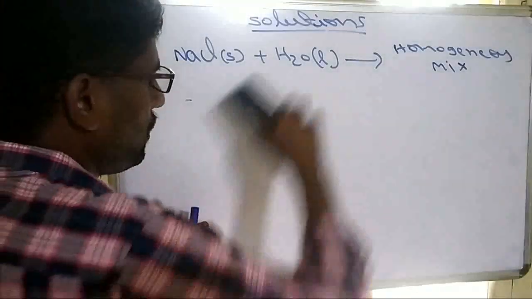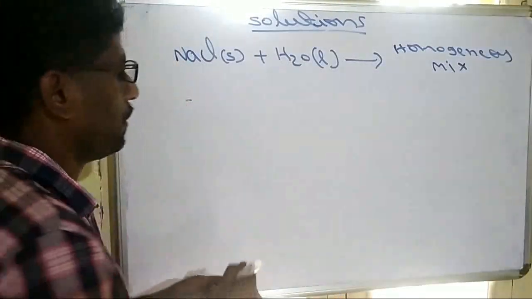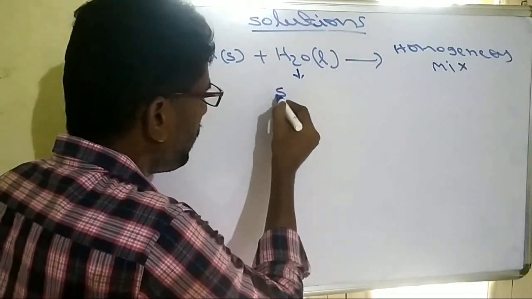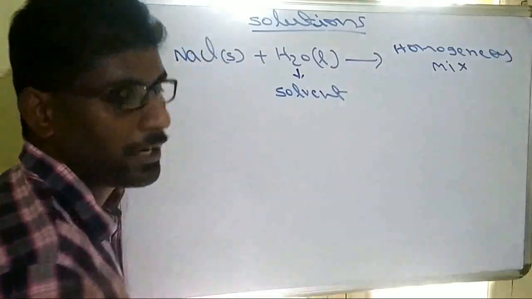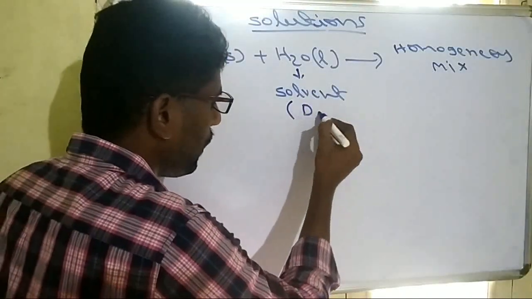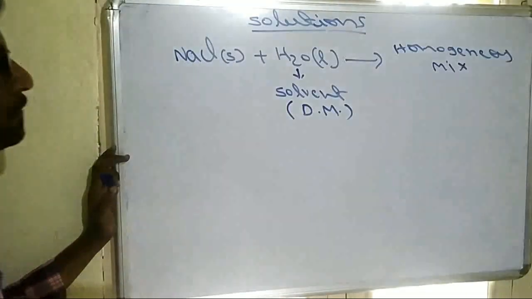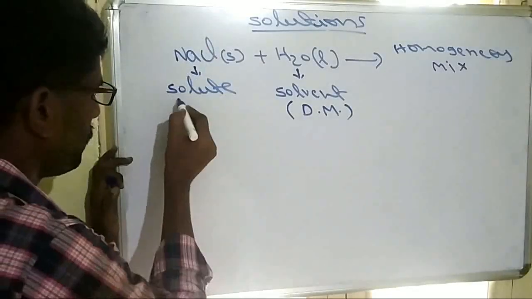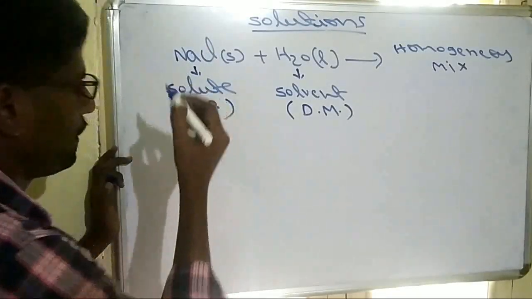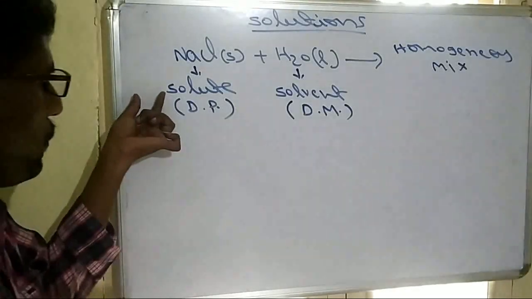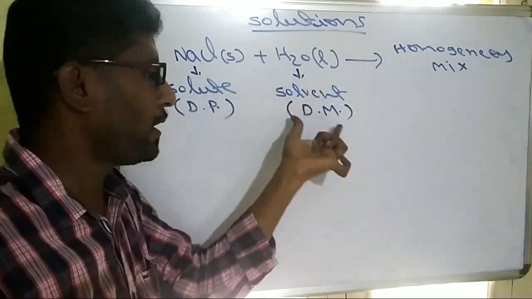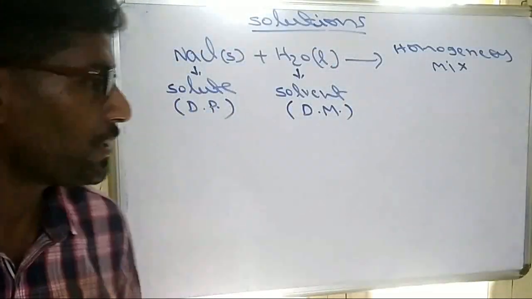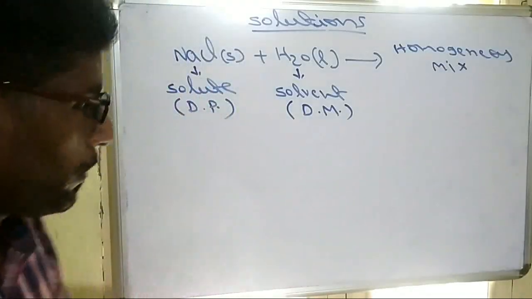Now see this, in a homogeneous mixture of a solution, definitely water will be present in a large amount. That large amount component is called the solvent, also called the dispersion medium. Whereas the smaller amount is called the solute, which is also called the dispersed phase. So the solute's other name is dispersed phase, the solvent's other name is dispersion medium. So this is the definition of a solution: a homogeneous mixture of two or more components.